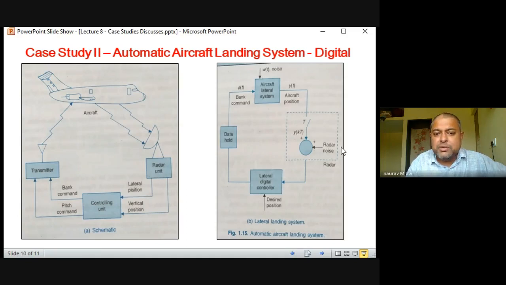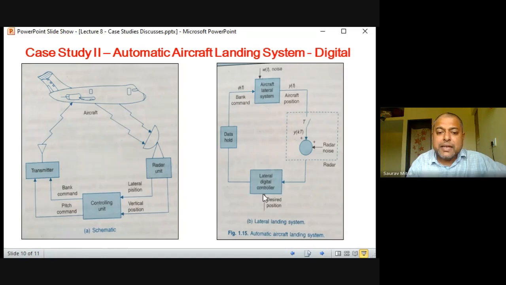Whatever the radar unit is producing is y(kT). It first senses the position y(t), then converts it into the discretized signal y(kT). Some noise gets added because the radar is a system, and every system adds some noise. This discretized signal from the radar about the position of the aircraft is given to the controller. The desired position of landing is also given to the controller, so there is a set point.